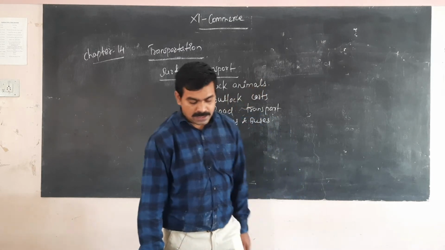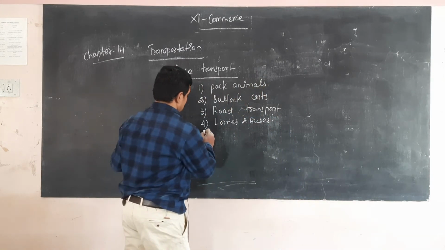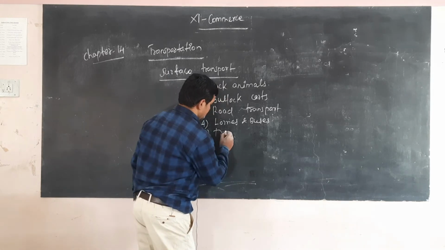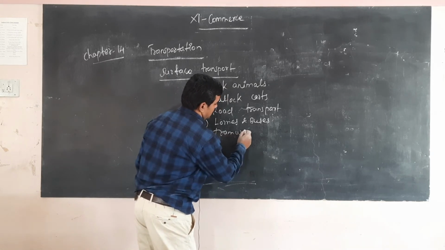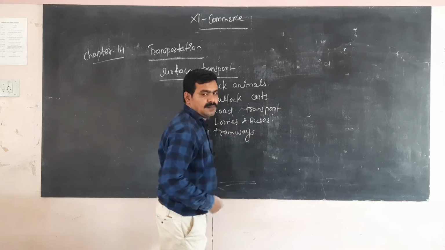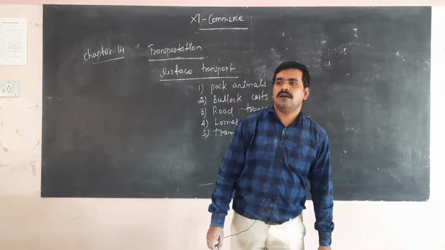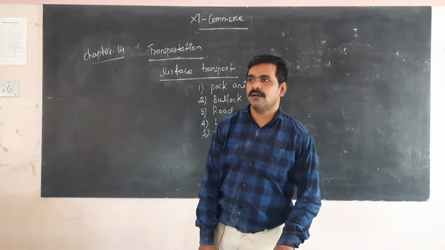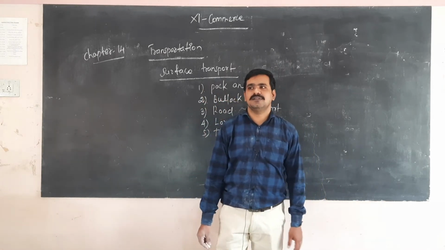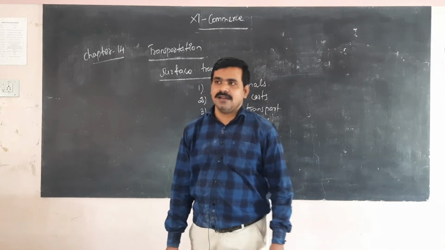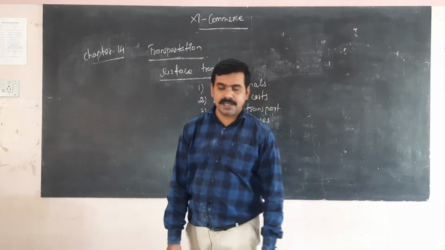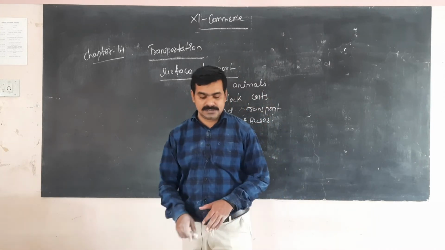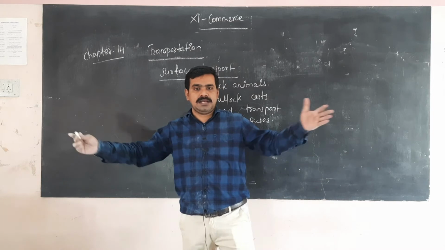Next one, tramways. Tramways made their appearance in the 19th century, as road transport in big cities, carrying bulk quantities.